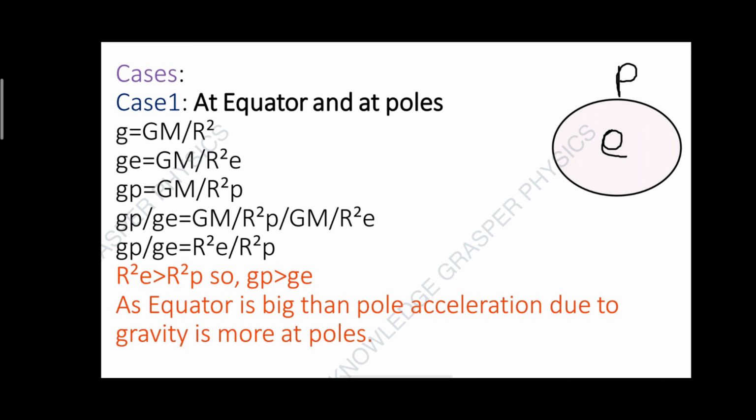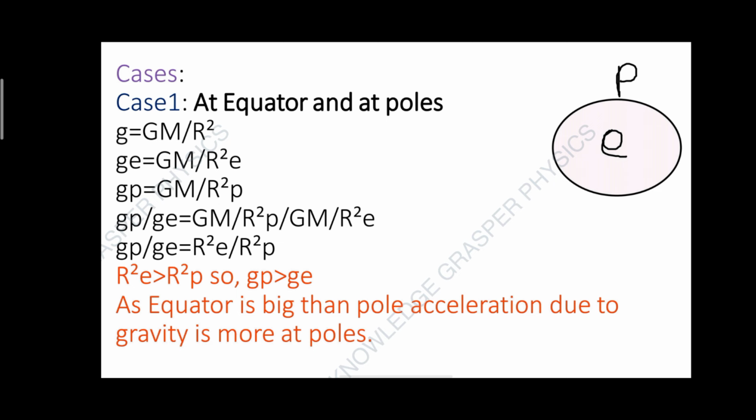Acceleration due to gravity at poles will be GM by r_p square. So if we divide acceleration due to gravity at poles by acceleration due to gravity at equator, we will get the answer: radius square at equator by radius square at poles.